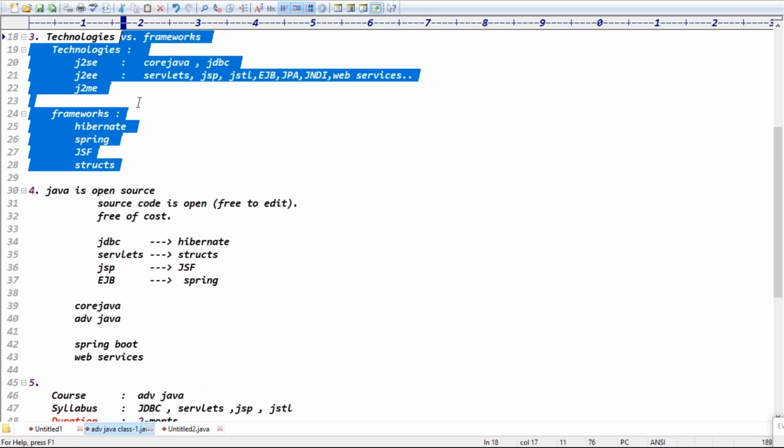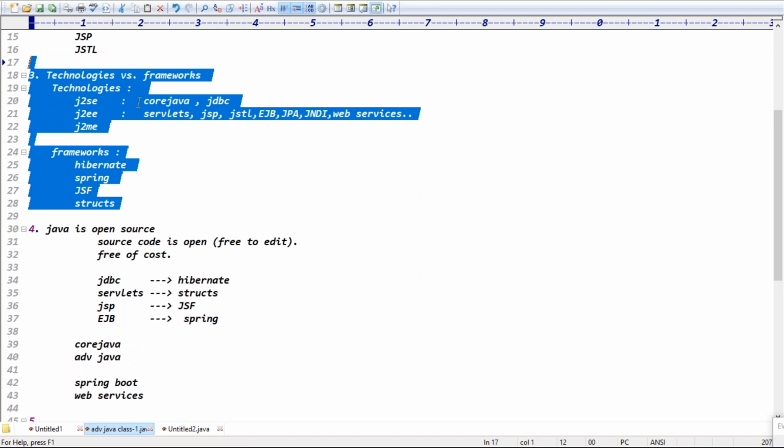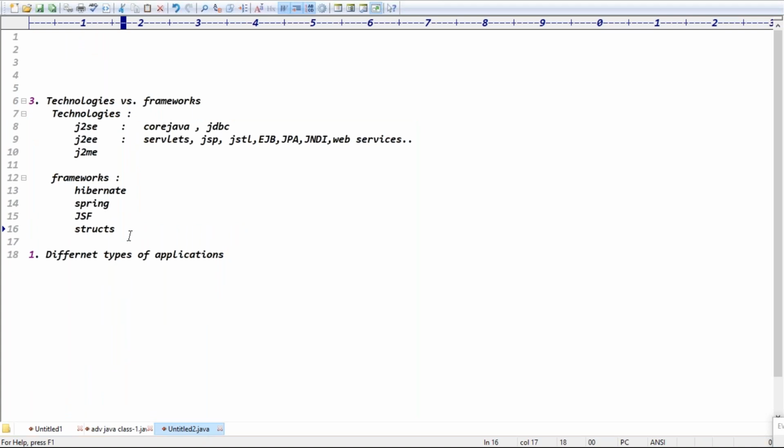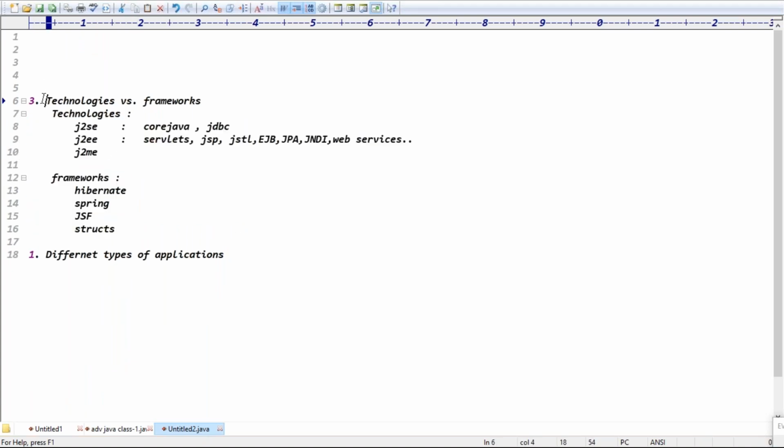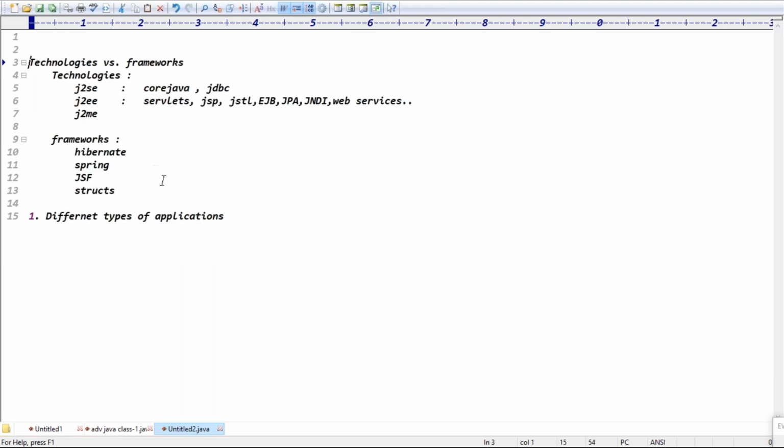We have technologies like JSE, JEE, JME, and frameworks like Spring, Hibernate, JSF, Struts, right? Any idea about different types of applications? Tell me.